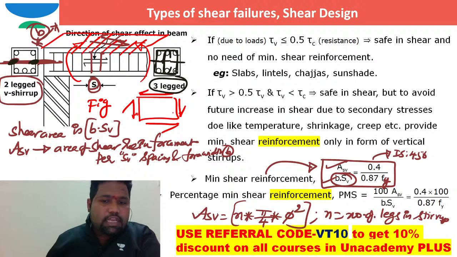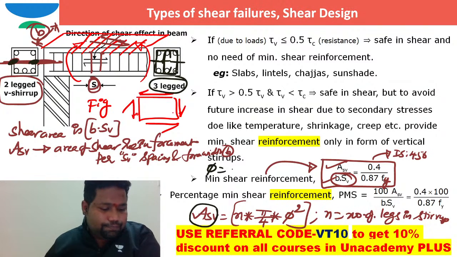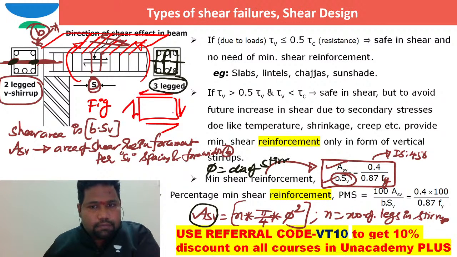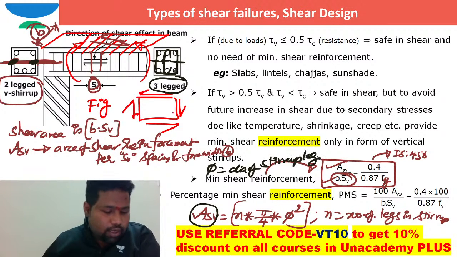I just want to say ASV stands for area of shear reinforcement per spacing SV, which stands for number of legs into pi by 4 into diameter of the stirrup leg, where phi stands for diameter of stirrup leg. Is that okay, brother?